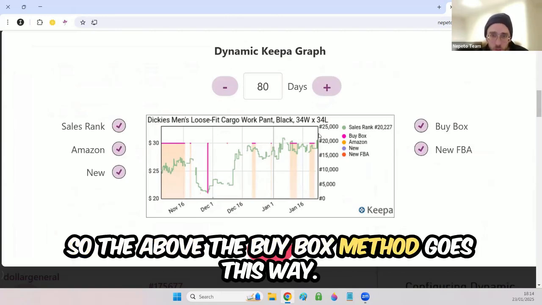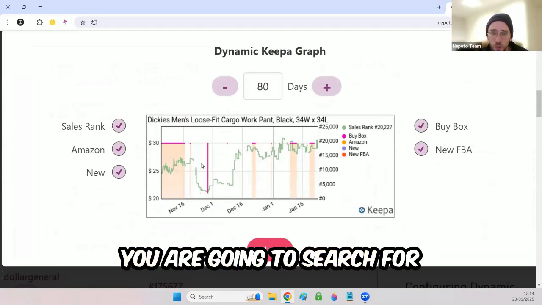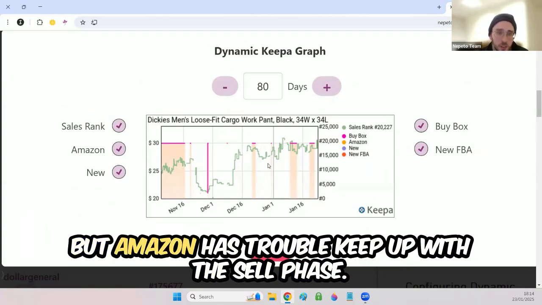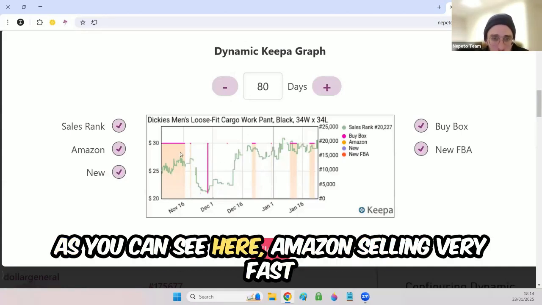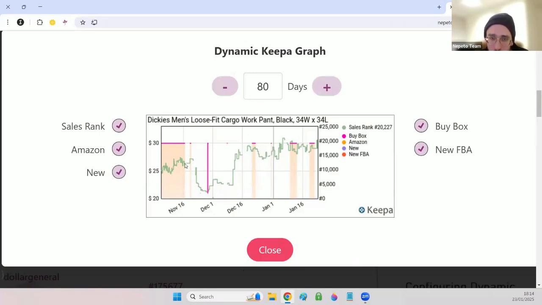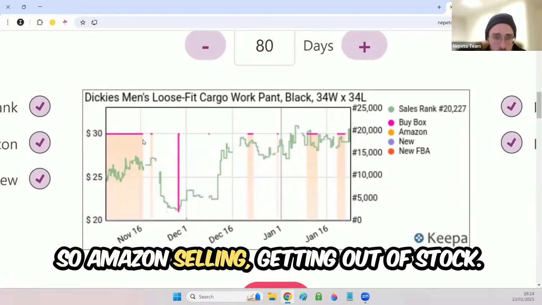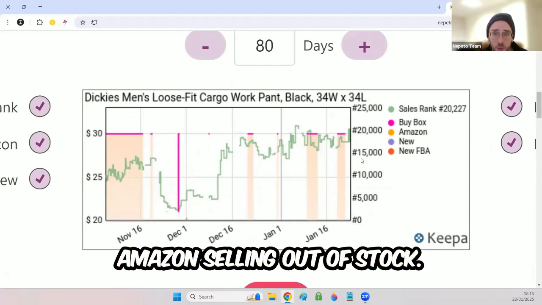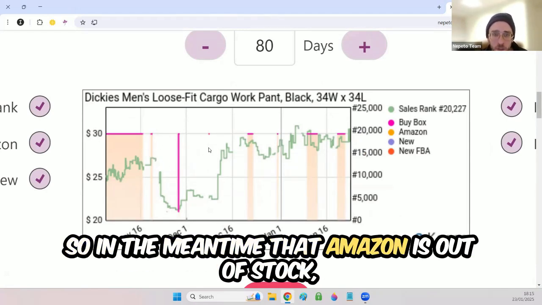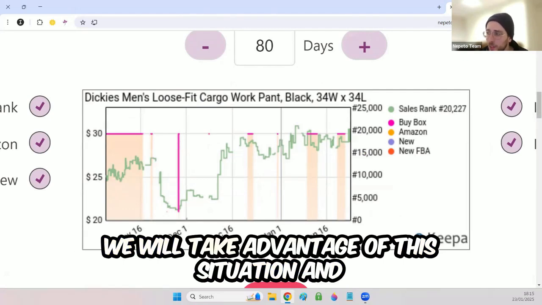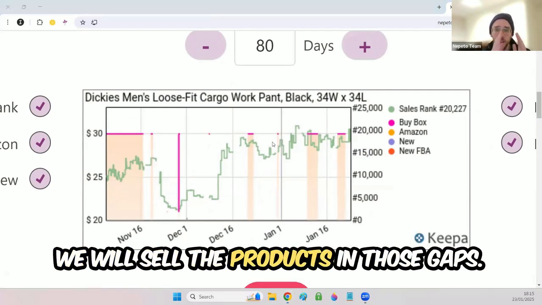So the above the buy box method goes this way. You are going to search for products that Amazon usually sells, but Amazon has trouble keeping up with the selling pace. As you can see here, Amazon is selling very fast, and they cannot keep up with the inventory. They are getting out of stock all the time. So in the meantime, while Amazon is out of stock, no one is selling the product. In this method, we will take advantage of this situation and sell the products in those gaps.